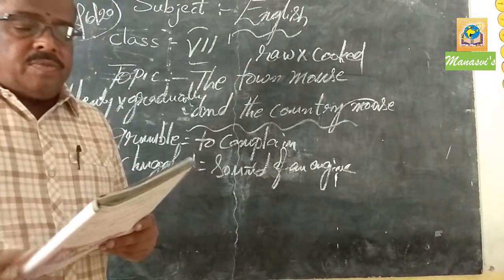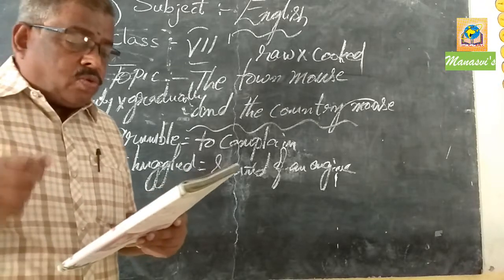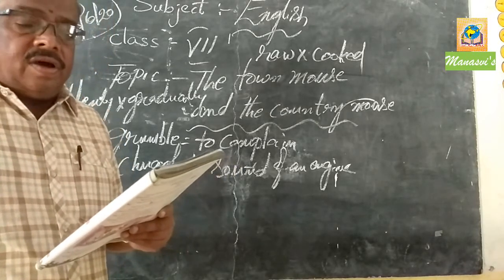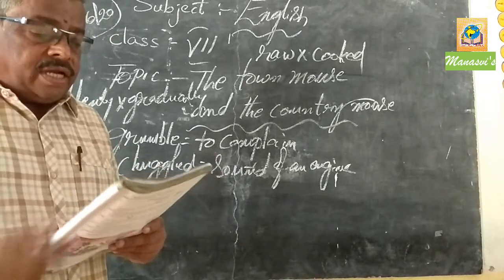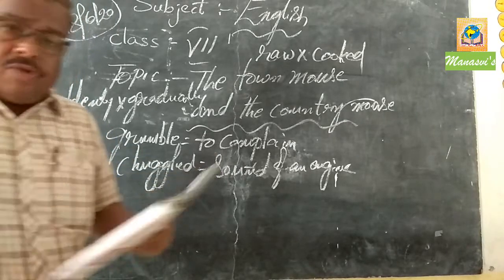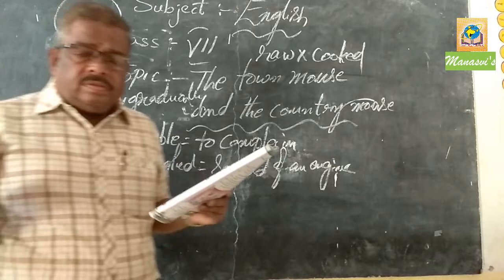"Yes, what is it?" the country mouse asked. "Why is it so quiet here? Where are all the cars and lorries? Where are the radios and the television? Where are the lights?" the town mouse wondered.